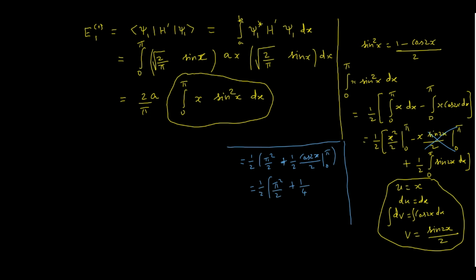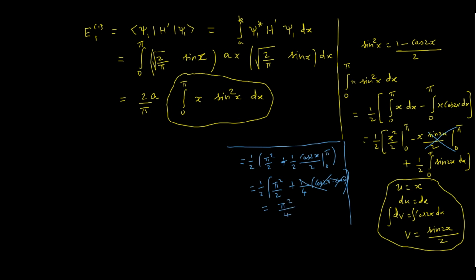So therefore cos 2 pi minus cos 0. So these two get cancelled because cos 2 pi is also 1, cos 0 is also 1. So this entire term will not contribute. So it is pi square by 4 from this integration.